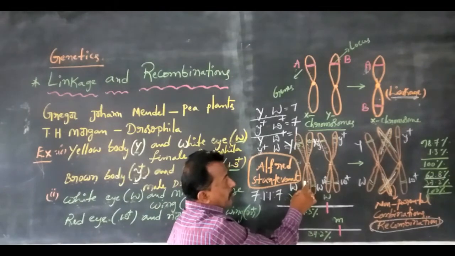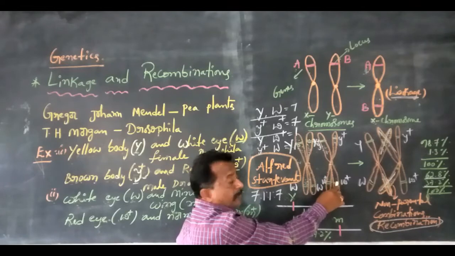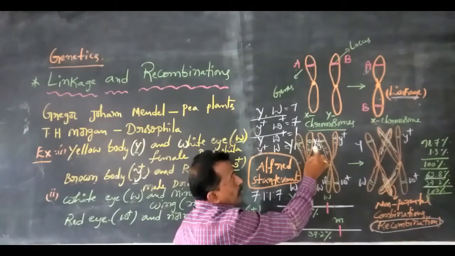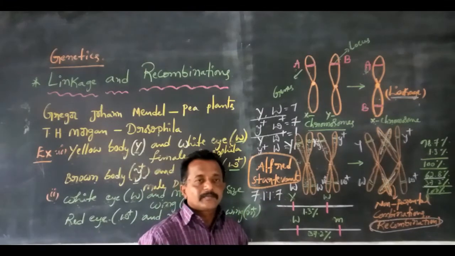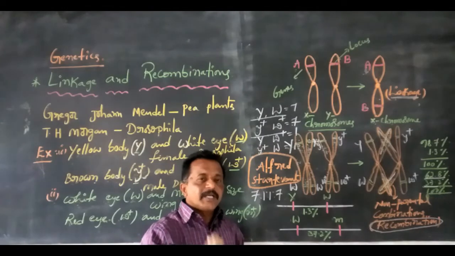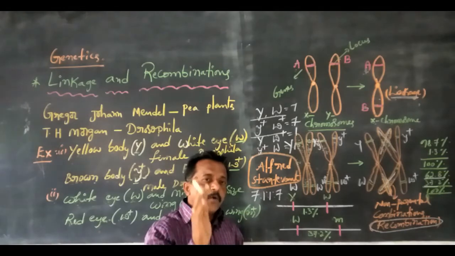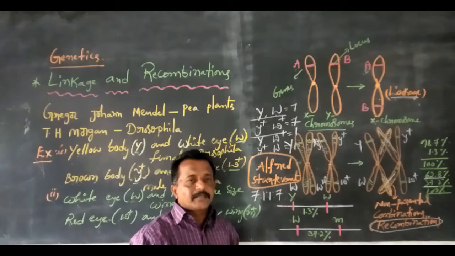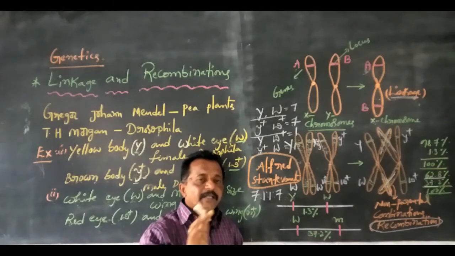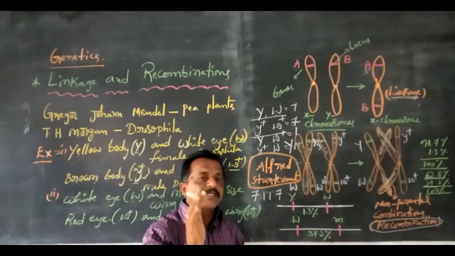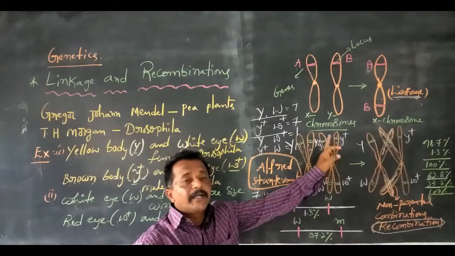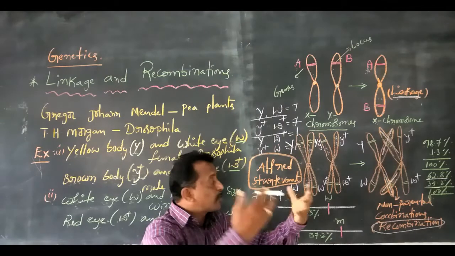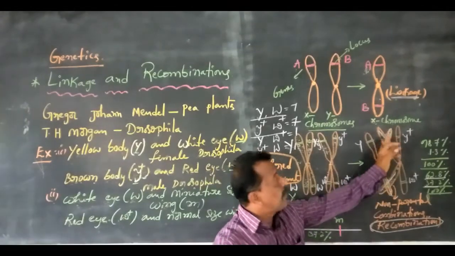One chromosome has sister chromatids and another chromosome has sister chromatids, but between the two chromosomes they are non-sister chromatids. The exchange of genetic material occurs only between the non-sister chromatids, not between the sister chromatids. Only the non-sister chromatids are always affected, and they are always attracted to each other.